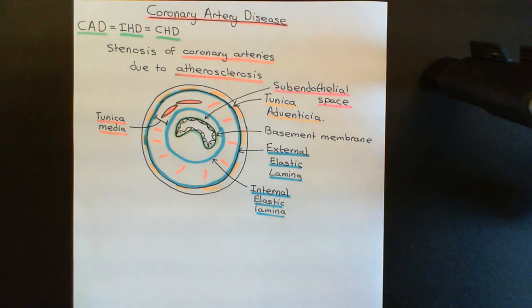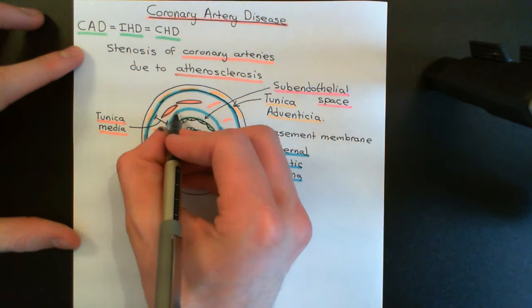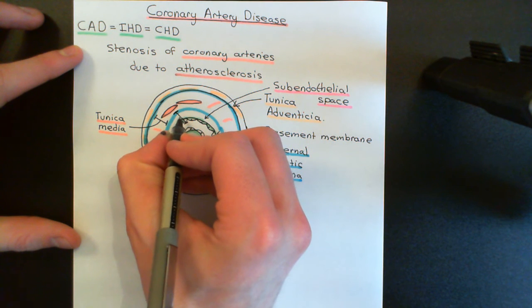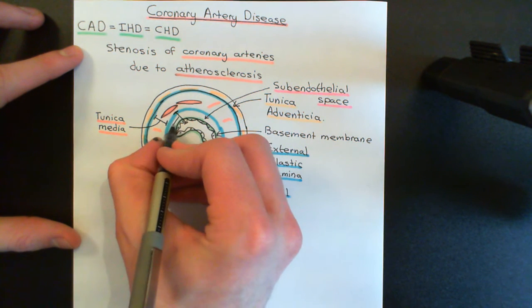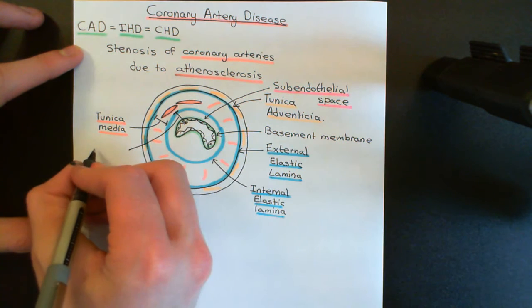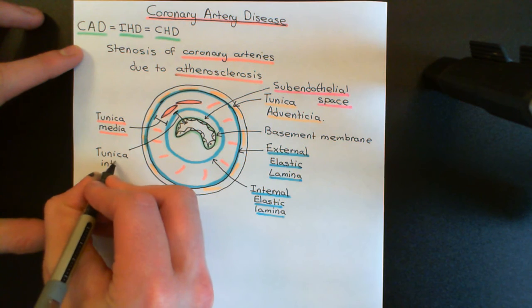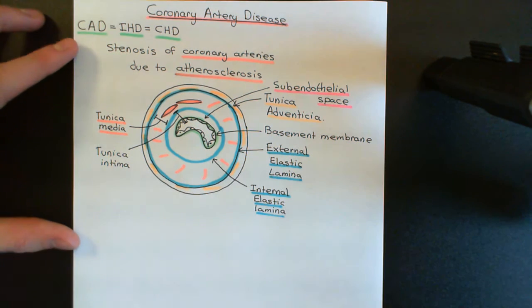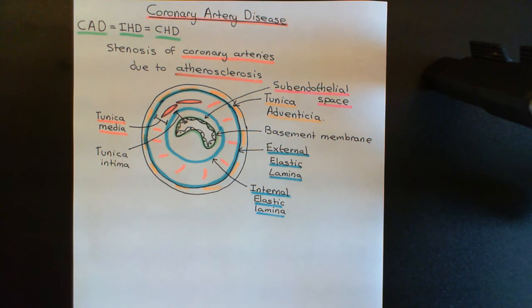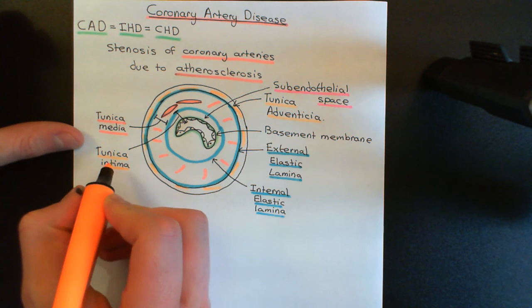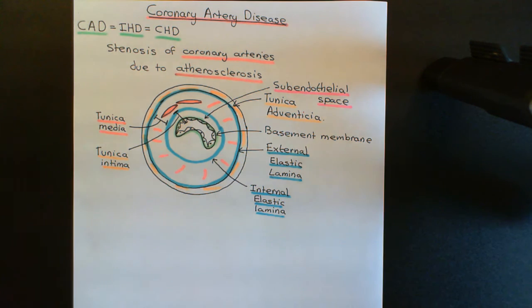And one more piece of terminology concerning blood vessel walls. There is the concept of the tunica intima, which is all of the layers from the endothelial cells, the basement membrane, the subendothelial space, and the internal elastic lamina. All of those layers together are known as the tunica intima. So we often say that atherosclerosis is a disease of the tunica intima because, of course, it is occurring within the tunica intima. It's occurring specifically in the subendothelial space of the tunica intima, but the endothelial cells are hugely involved in the formation of this atherosclerotic plaque in that subendothelial space. So we can think of it as a disease of the entire tunica intima.